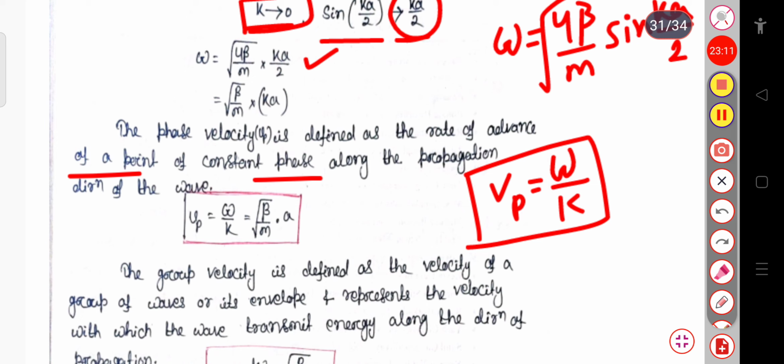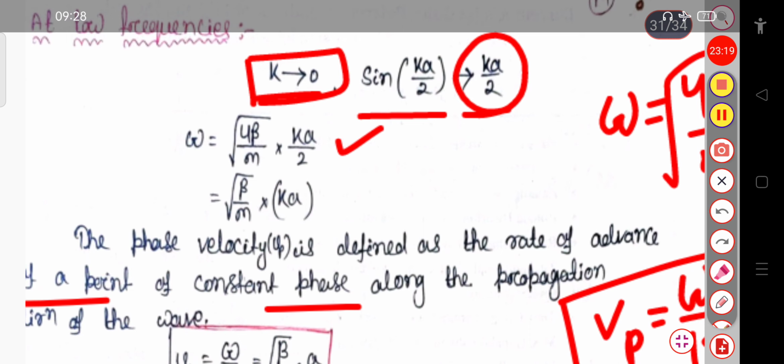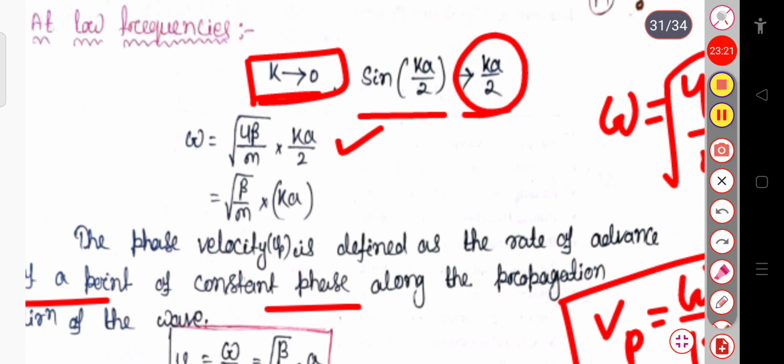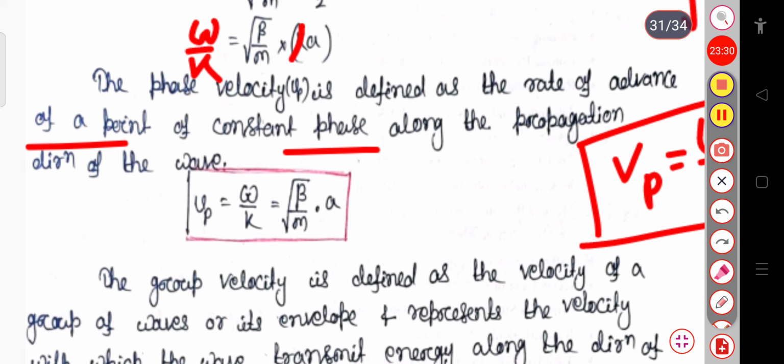So Vp equal to omega by k, and in place of omega we have omega equal to root over beta by m into k. If we divide by k here, omega by k equals root over beta by m into a. This is the phase velocity.